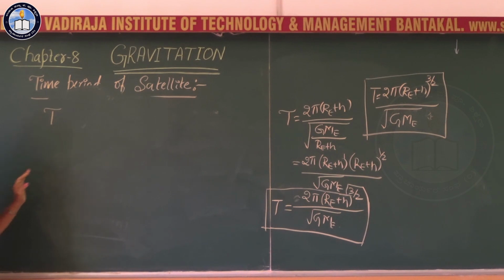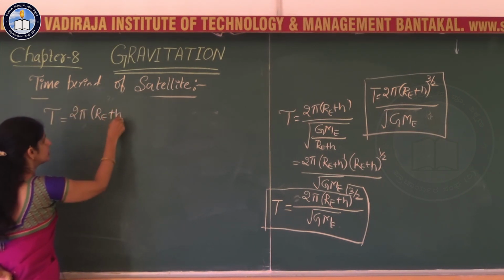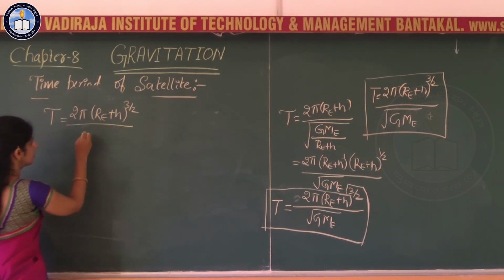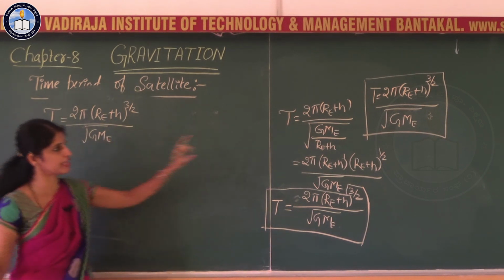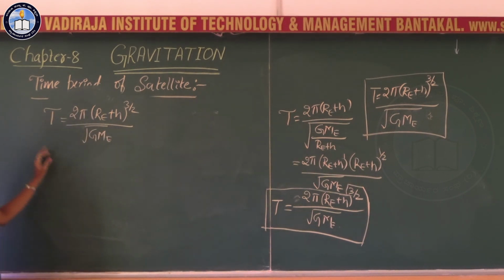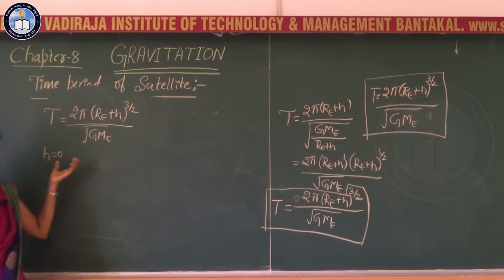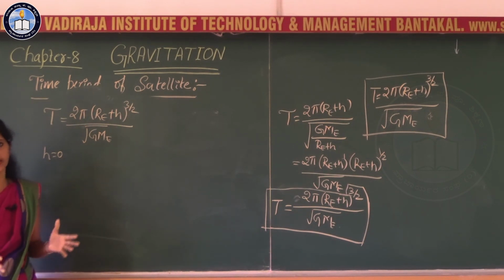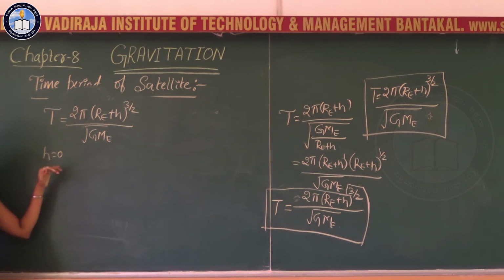Next is the period of the satellite, that is 2 pi (R_E plus h) to the power 3 by 2 divided by root of G M_E, right? That is the period you have obtained with the derivation. In this expression, if you put h is equal to 0, that is, when the satellite is very close to the earth's surface compared to the radius of the earth, h can be neglected.